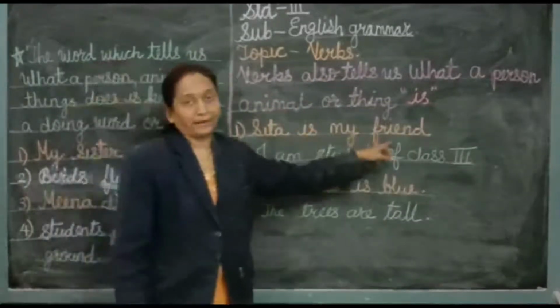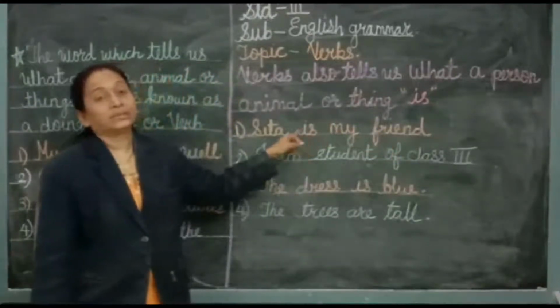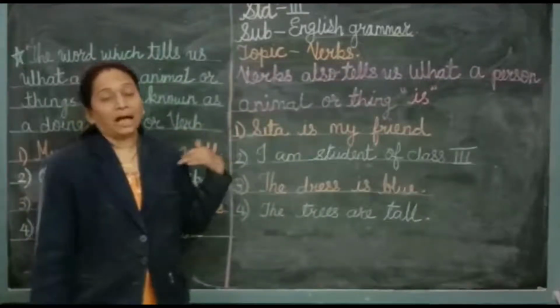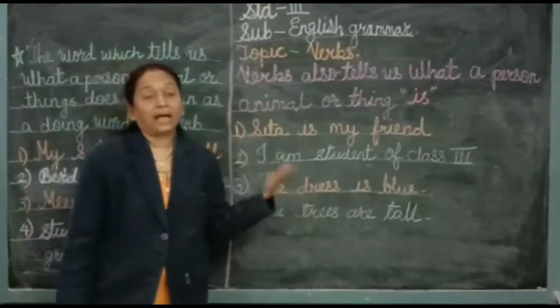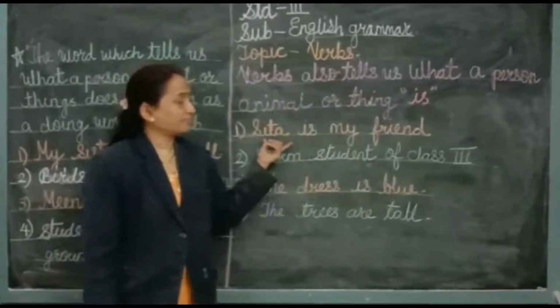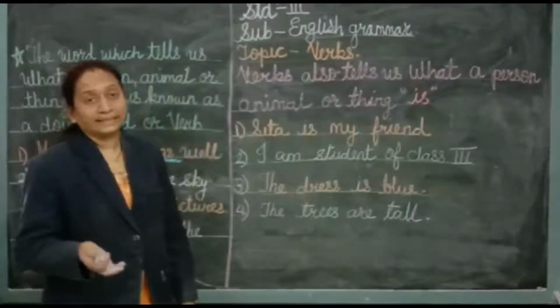Now see here. Sita is my friend. So here we can use is, are. If I am telling about myself, then I am writing am. Then the word am is also a verb in that sentence. So Sita is my friend. Who is Sita?